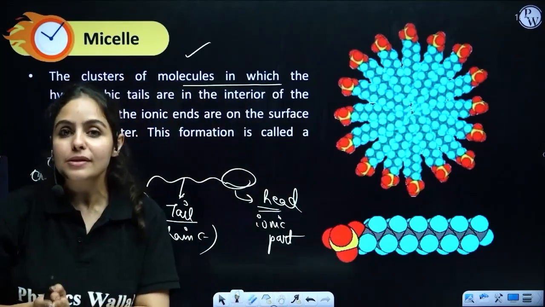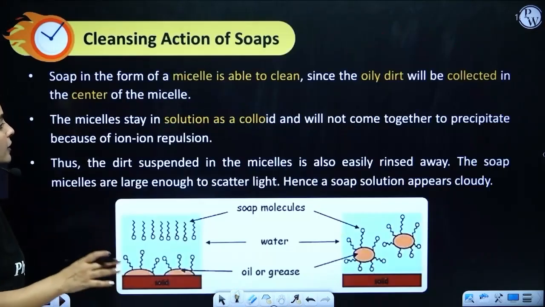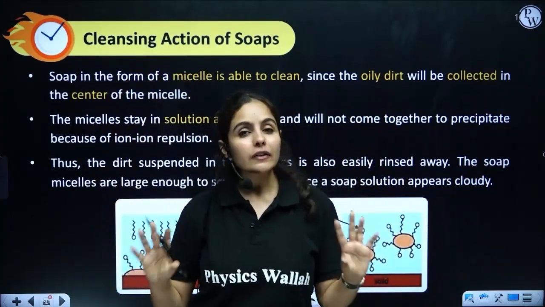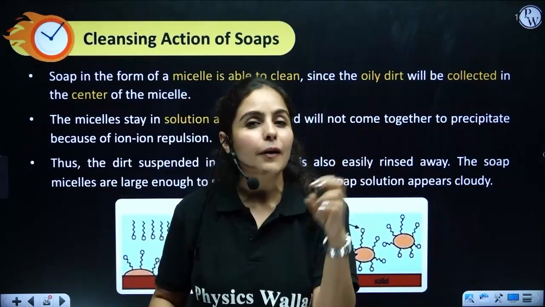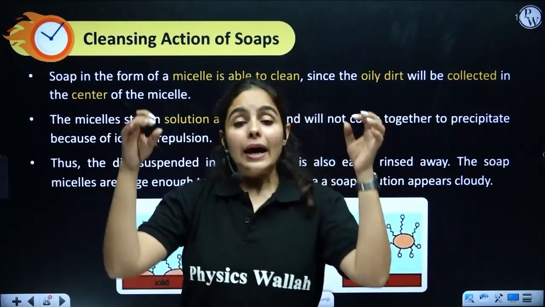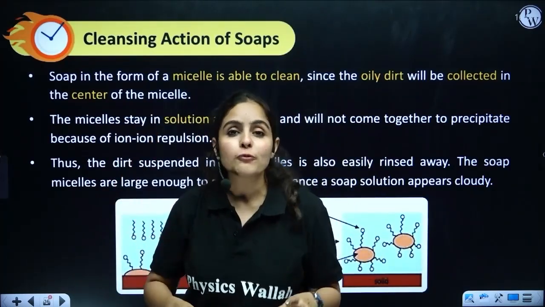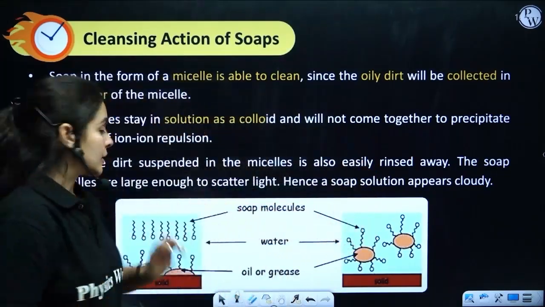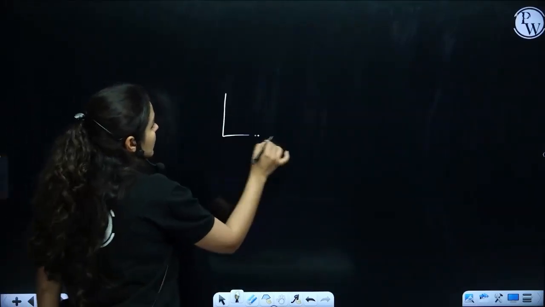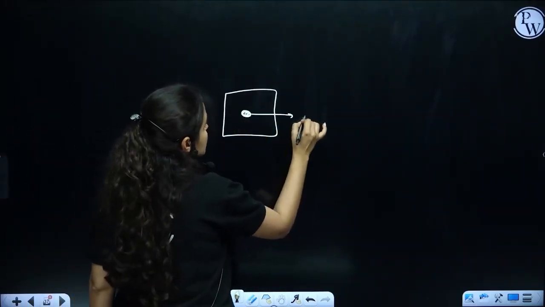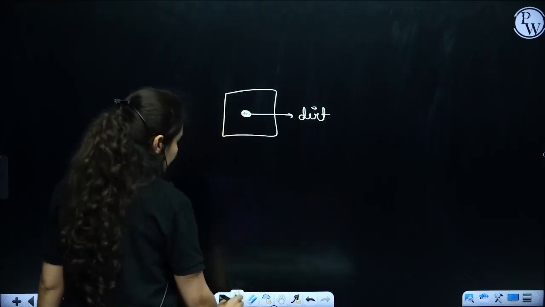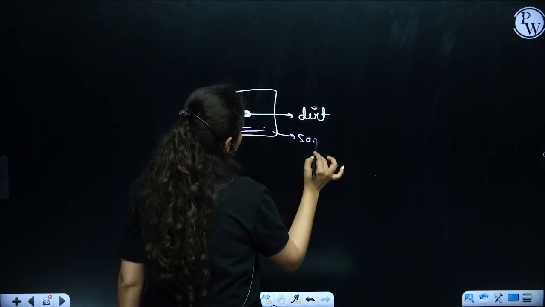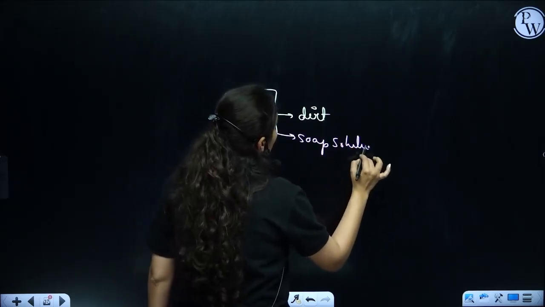Now, what's the mechanism here? Let me explain it one by one. Let's say we have placed a very dirty cloth, with oil and grease and other dirt particles stuck onto it. Once we dip that into soap water, those soap molecules get attached to those dirt particles. How will that happen? Let's say there is a cloth with dirt on it, any kind of dirt, grease or oil, and we have a soap solution.